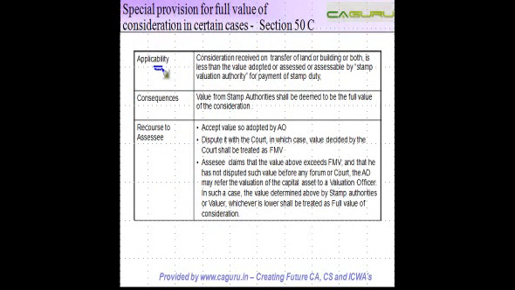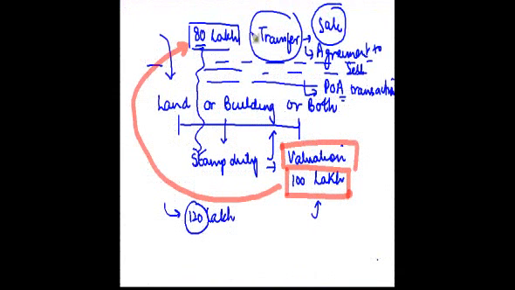So basically the applicability is on consideration for transfer of land or building or both, right? The consequence is that the value from stamp authorities shall be deemed to be the full value of consideration, right? So this 100 lakh that I told you will be treated as the consideration if you show it at 80 lakh. Now obviously if I am the assessee, whosoever that person is, he may agree or he may not agree with the valuation adopted by the tax office, right?